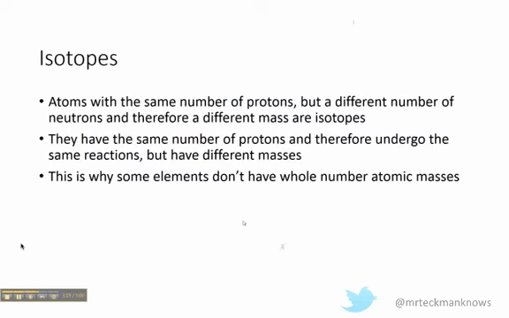Well, another one of the reasons that Rutherford was wrong is the fact that atoms can have different masses but still be the same element. It's the number of protons that make an atom a member of one element, because that determines how it reacts. However, the number of neutrons will change the mass but not change the chemical properties. So atoms with the same number of protons but a different number of neutrons, and therefore a different mass, are called isotopes. And that's why some elements don't have whole number atomic masses in the periodic table, because this periodic table number is given as an average.